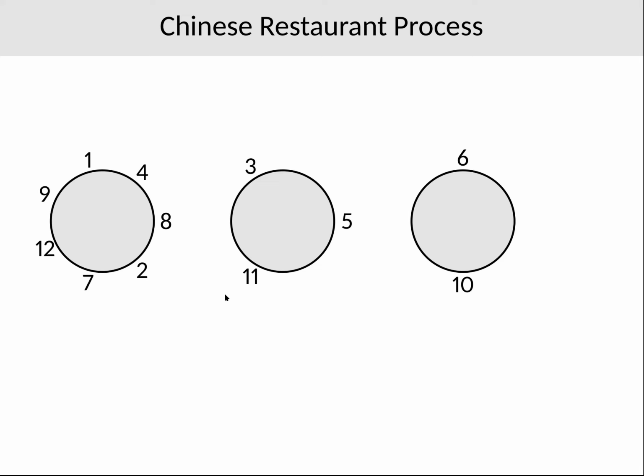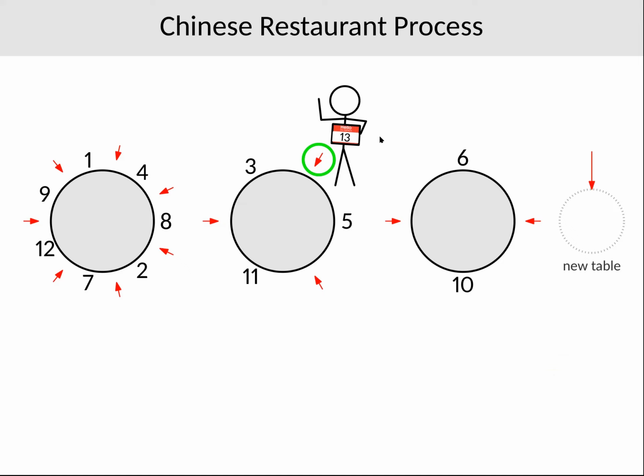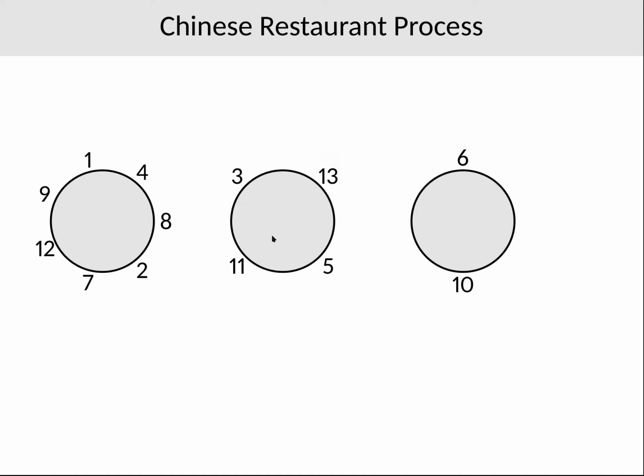And at time step n+1, a new customer arrives, and he sits down in any of the gaps between the previous customers, as indicated by these arrows, or he may open a new table where he'll be sitting alone for now. And in the easiest case, he makes each of these n+1 choices with equal probability. So let's say this customer decides to sit between 3 and 5, then the new state will be this one.